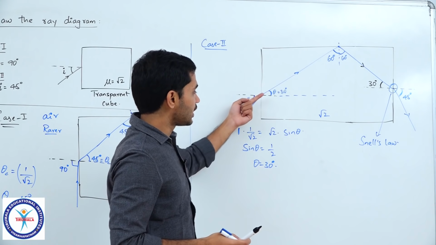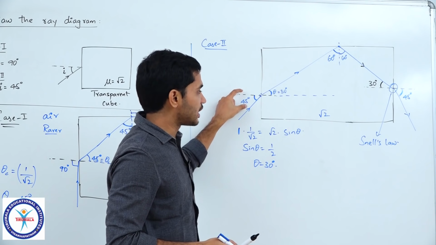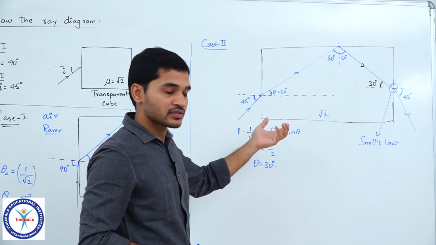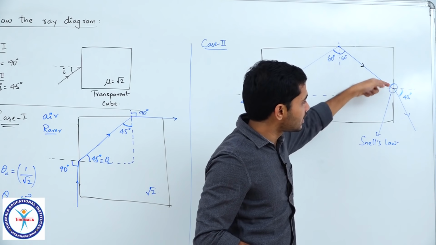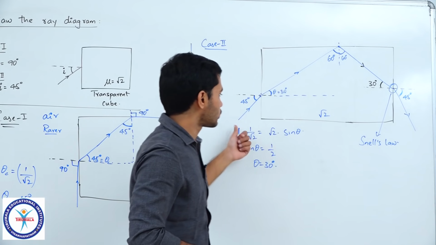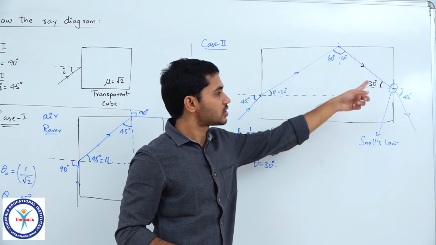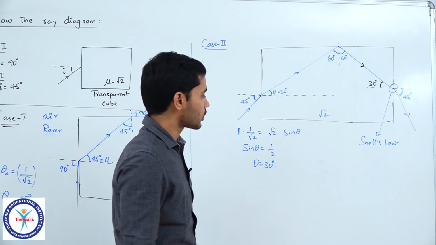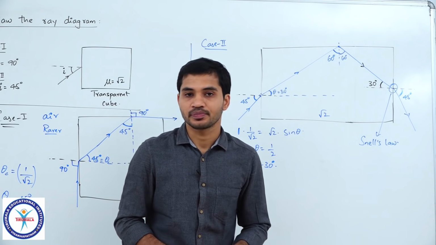So here in air it is making 45, it refracts into the medium at 30. So the opposite of that, the reverse of that would be it is incident in the medium at 30 and it refracts into air at 45. So just the reverse of this condition is happening there. So this is how the path of the light ray would be in the two cases which are given.